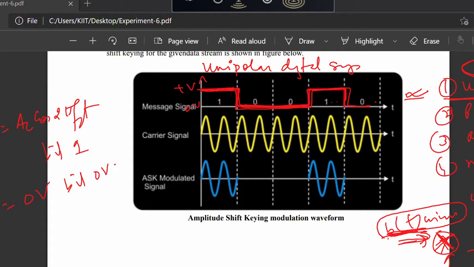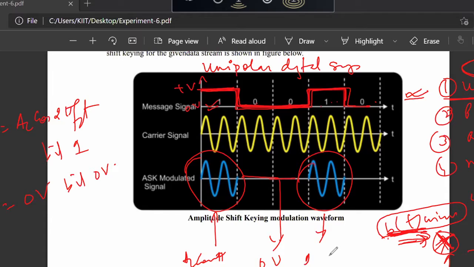In binary ASK modulation technique, bit 1 is transmitted by Ac cos(2π fc t), and bit 0 is transmitted by 0 volt. So this is how binary amplitude shift keying technique is carried out.